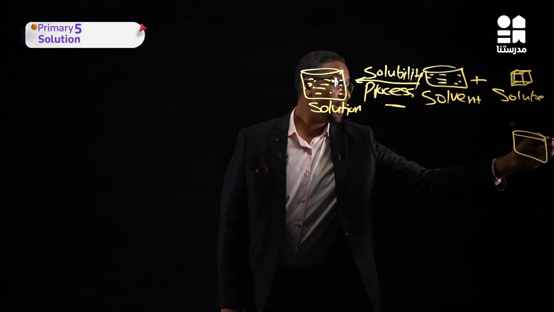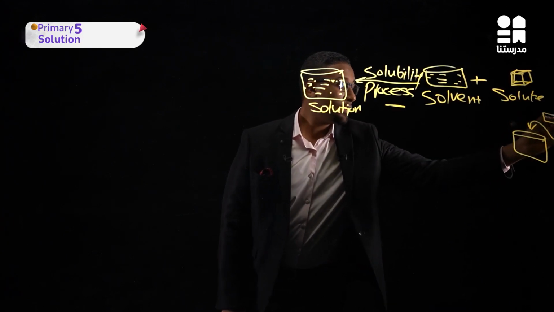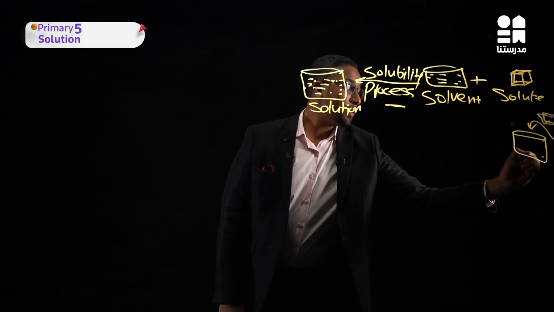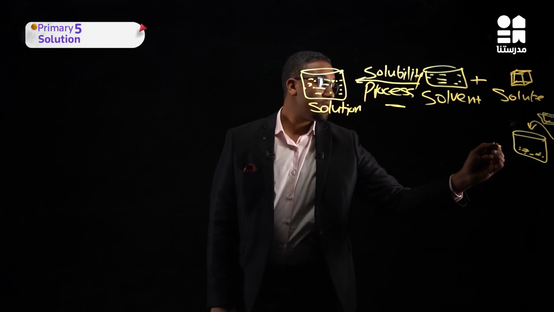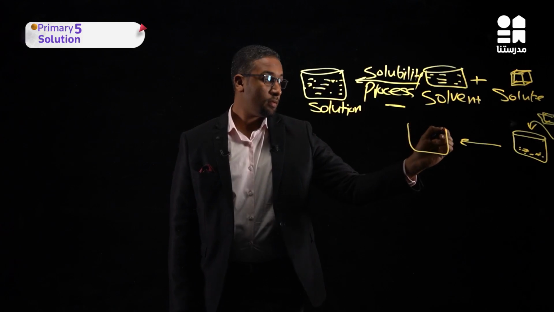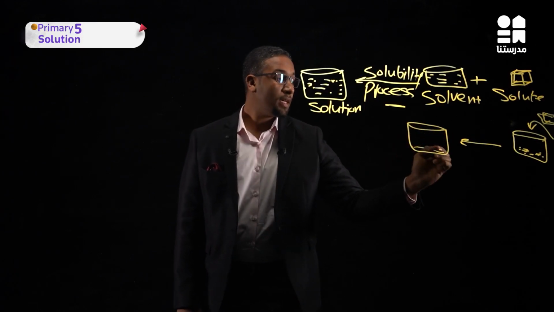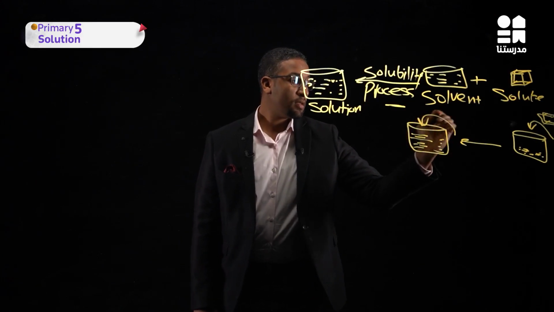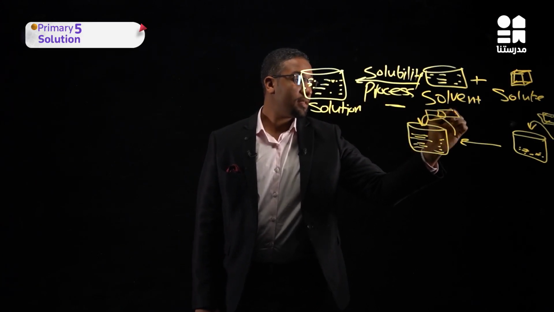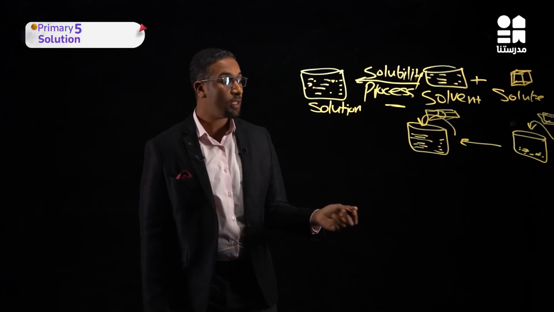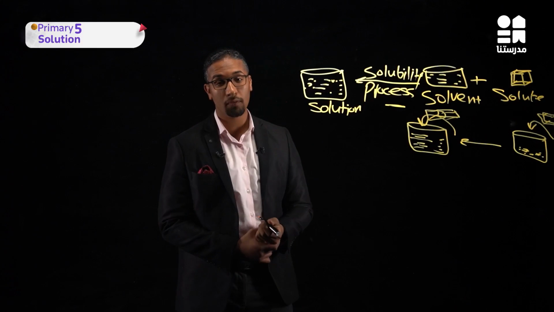The first one, we have here a cube of sugar. Again, it's a cube. And we have a quantity of water. So if we increase the amount of water and make it maybe double or triple, and it's the same cube of sugar, solubility will increase by increasing the amount of solvent.